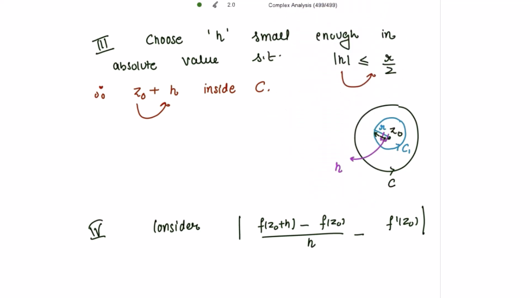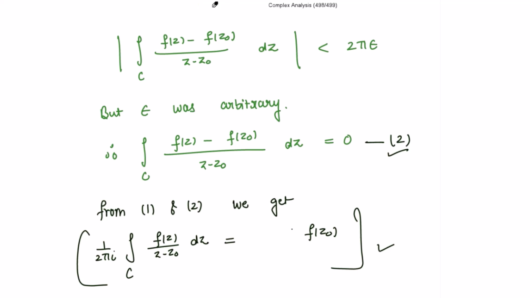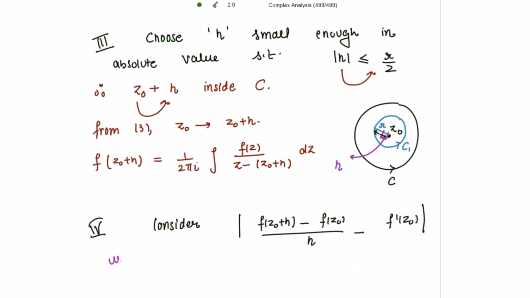If I mark this previous formula to be as 3, so from 3, let's replace z naught with z naught plus h. Now because we know that limit h tends to 0, f of z naught plus h minus f of z naught divided by h is equal to f dash z naught.